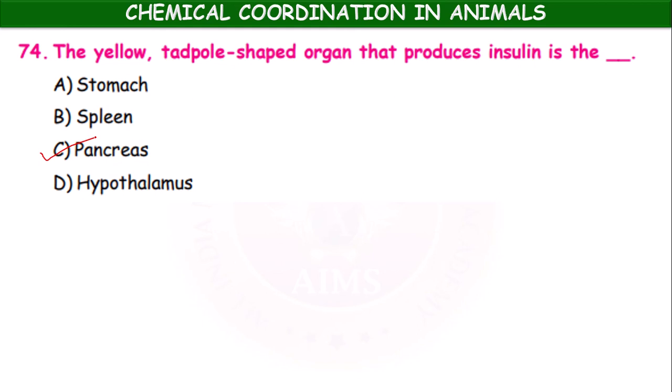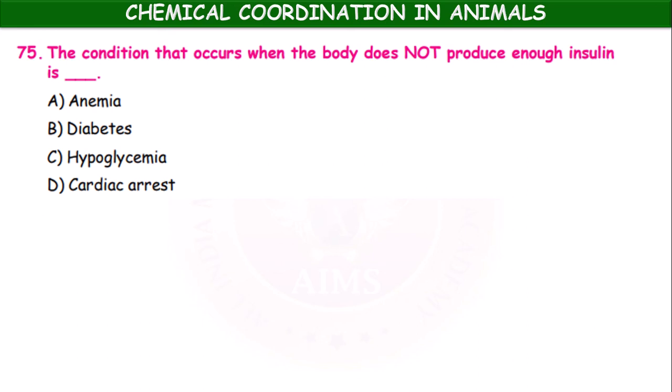What is the endocrine part of pancreas? Islets of Langerhans. The alpha cells and beta cells are present, which secrete insulin and glucagon. The condition that occurs when the body does not produce enough insulin is anemia, diabetes, polyglycemia, cardiac arrest. Diabetes. Which diabetes?